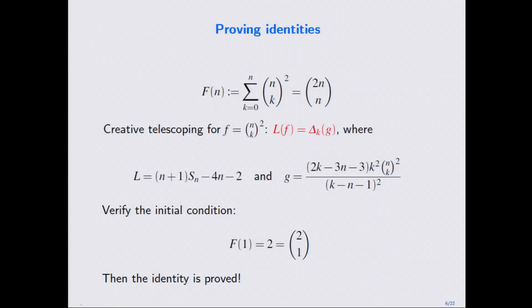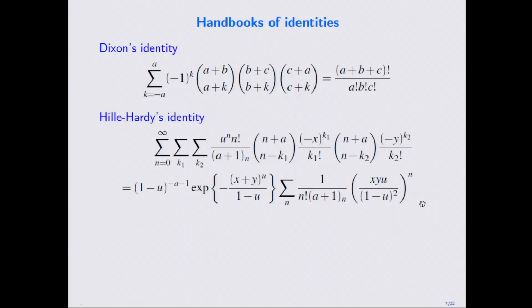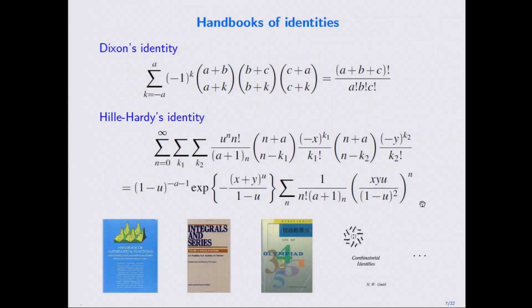So the main computation step is this step, to compute L and G. This seems very clear, not such a complicated idea, but actually for many fairly complicated identities, you can prove them in this same way. And actually some people checked that for many handbooks, 70% or a large amount of identities can be checked in this automatic way. That's the power of this idea. Okay, that's a brief introduction to creative telescoping.